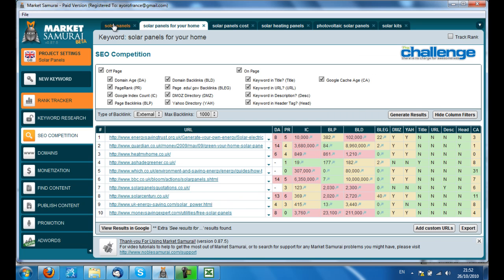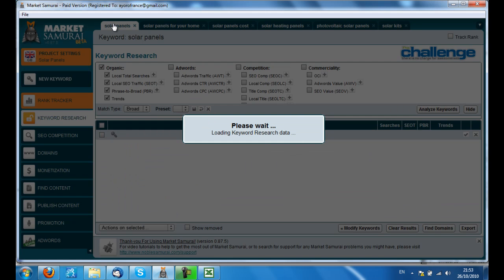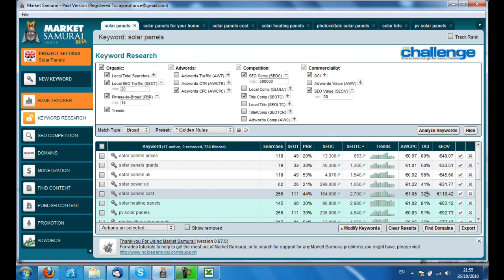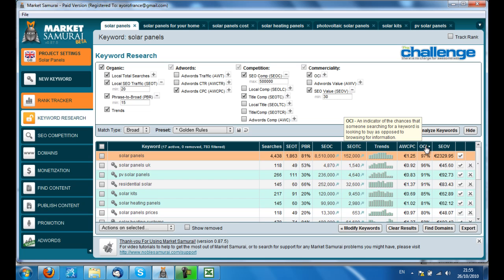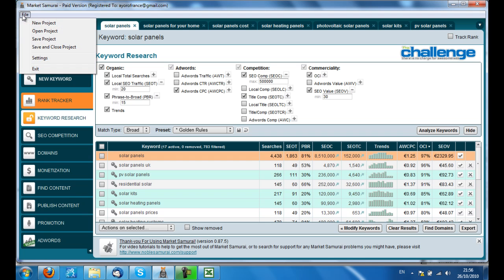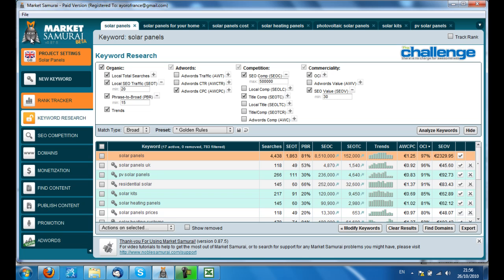So let's go back and have a look at the numbers again. I'm going to sort by OCI. In general, it seems like this is a market that people are looking to buy because we've got quite high OCI up the top here. So on a quick, what have I spent now? 10 minutes looking at this. I would say it's definitely a market worth looking at. So what I would do is save that one and